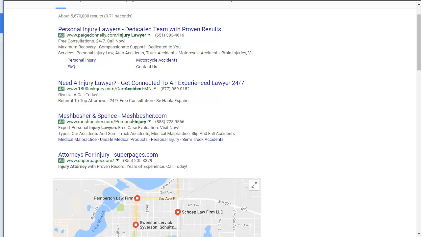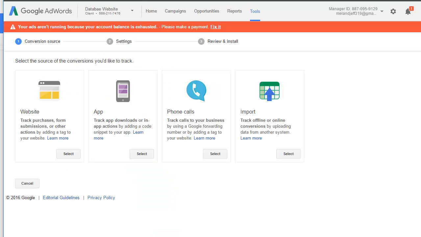So we want to track conversions, because if we don't know which ads are working and generating calls and which aren't, then we can't do anything. Then we're just kind of guessing. So you definitely want to track your ads and make use of the free call tracking that Google gives you within Google AdWords.